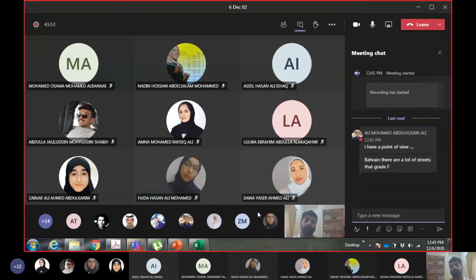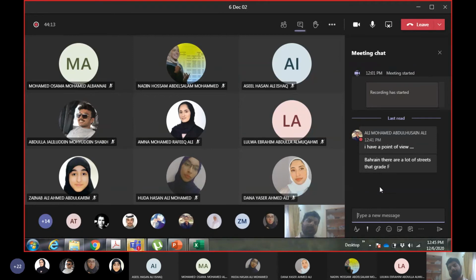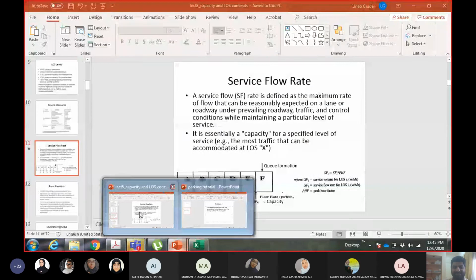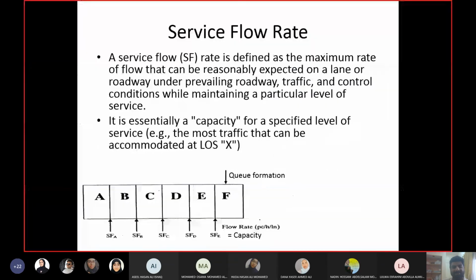Yes, Ali, good. You should have a point of view. Grade F. So what? Every country in the world has so many highways that have a grade of F. So what? Until you become the Minister of Transportation in Bahrain, live with it. Okay? Come to Karachi. I'll show you. Bahrain is like a heaven. Alhamdulillah.